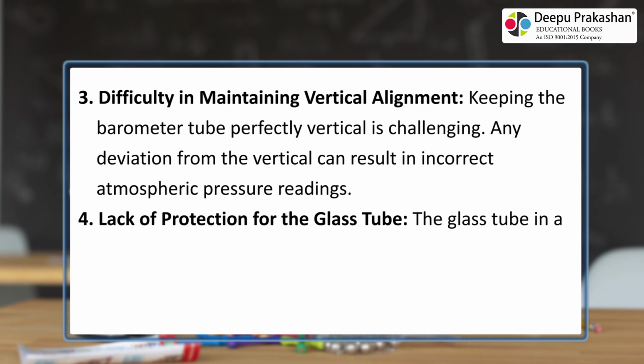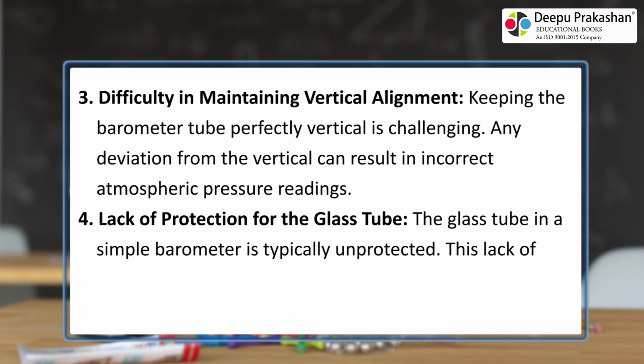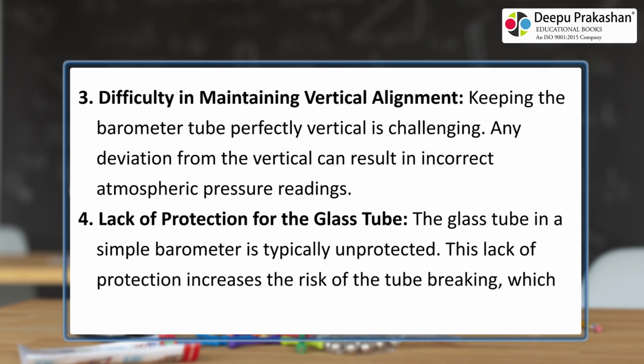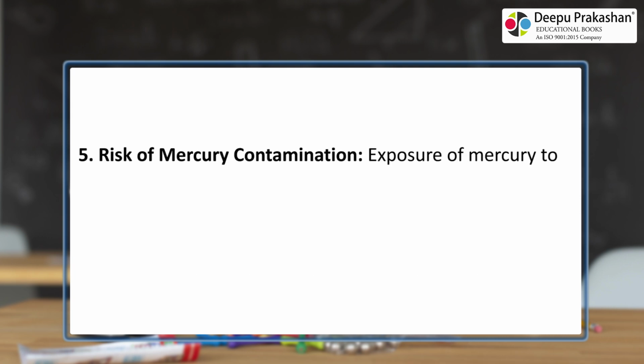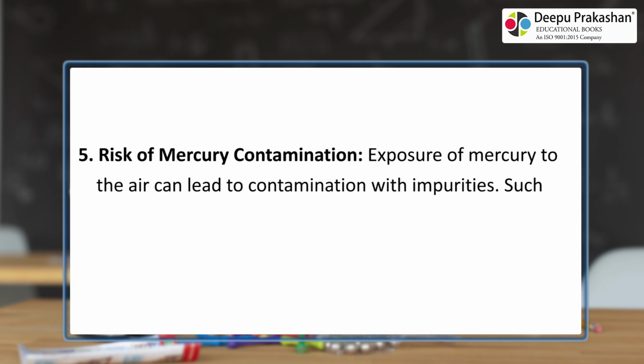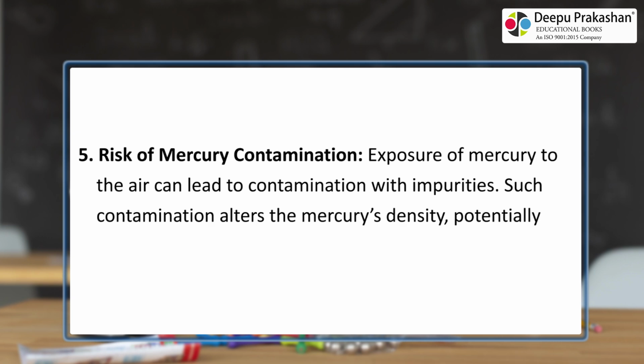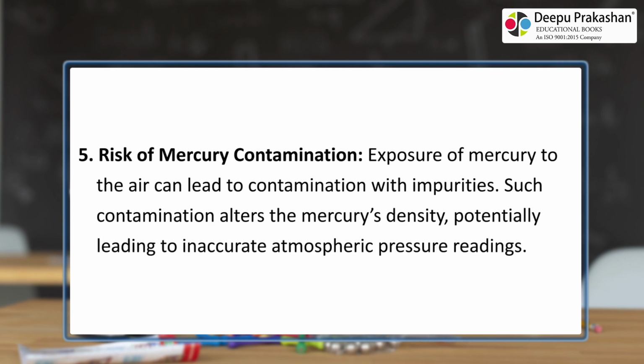Lack of protection for the glass tube. The glass tube in a simple barometer is typically unprotected. This lack of protection increases the risk of the tube breaking, which can compromise the instrument's functionality and safety. Risk of mercury contamination. Exposure of mercury to the air can lead to contamination with impurities. Such contamination alters the mercury's density, potentially leading to inaccurate atmospheric pressure readings.